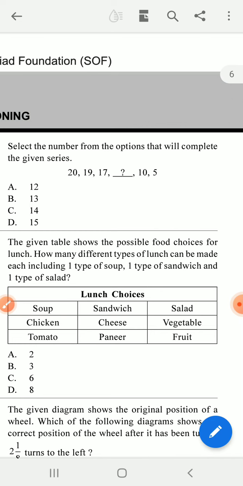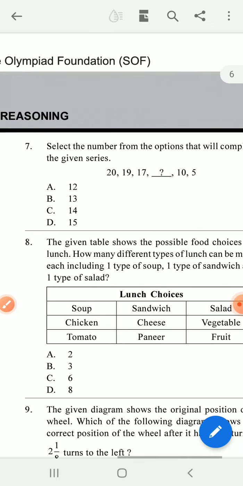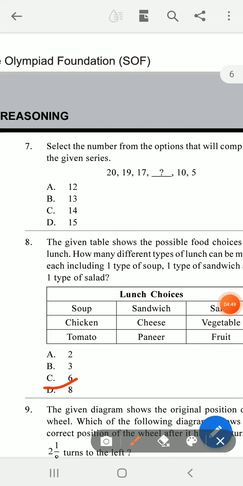So here I think the answer is how many types of salad you can make from these components. So 8. D is the answer. You can make 8 types of salads from it. So you can give the right answer D.